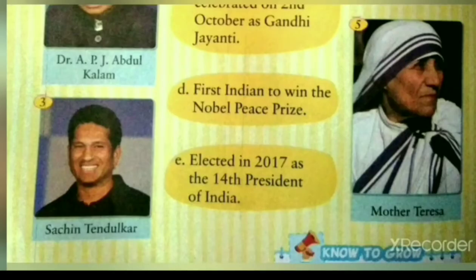Fifth picture is the picture of Mother Teresa. Mother Teresa was a great missionary. She was born on August 26, 1910 in Macedonia, Yugoslavia. She was devoted to God. She started a charity called the Missionaries of Charity. Through this, Mother Teresa loved and cared for the needy and the poor people. She was the first Indian to win the Nobel Peace Prize. We will match 5 Mother Teresa with D, first Indian to win the Nobel Peace Prize.